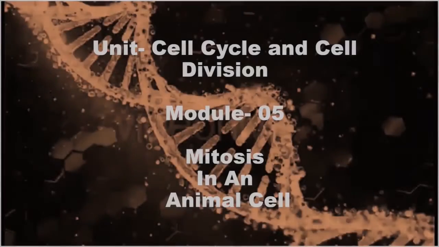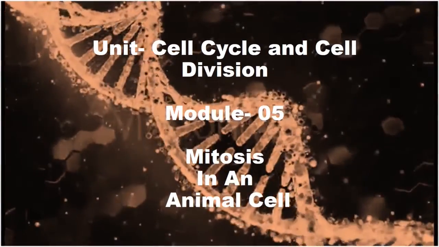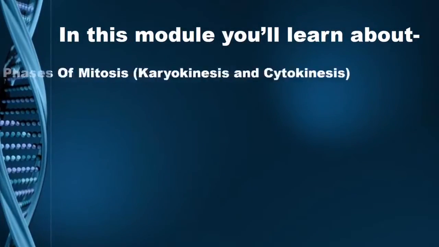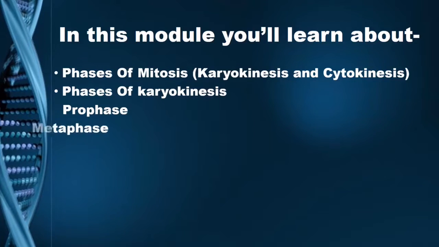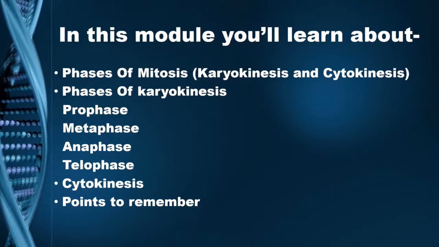Hello everyone. Today we will learn about mitosis. We will also discuss the various phases of mitosis, that is karyokinesis and cytokinesis. Karyokinesis itself is divided into 4 phases. After those 4 phases we will discuss cytokinesis. So let's begin with the phases of the cell cycle.